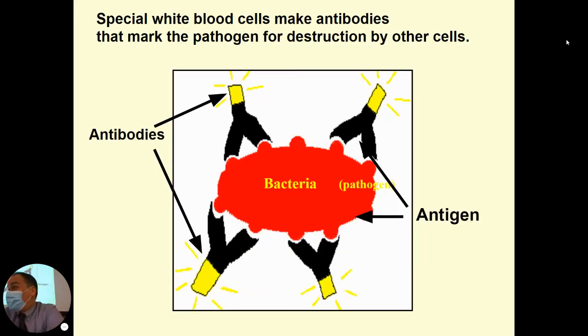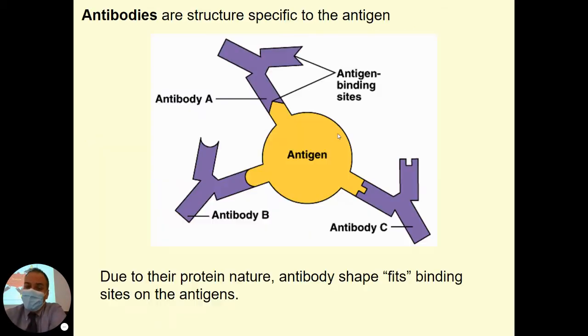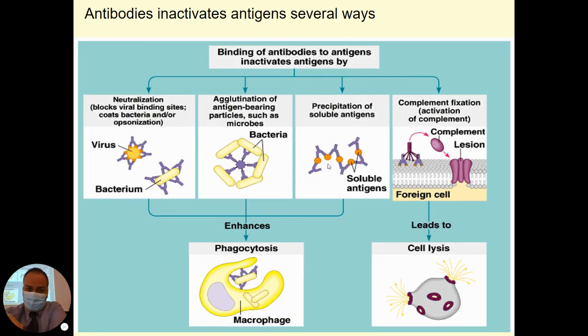Antibodies are tiny little proteins shaped like a Y, and they have a specific shape. And the shape of the antibody matches with the shape of an antigen that's on the pathogen. And so that's how our immune system recognizes and fights off these diseases. And we can see that here as well. We just talked about that too. Vaccines prompt our immune system to create antibodies against different pathogens.